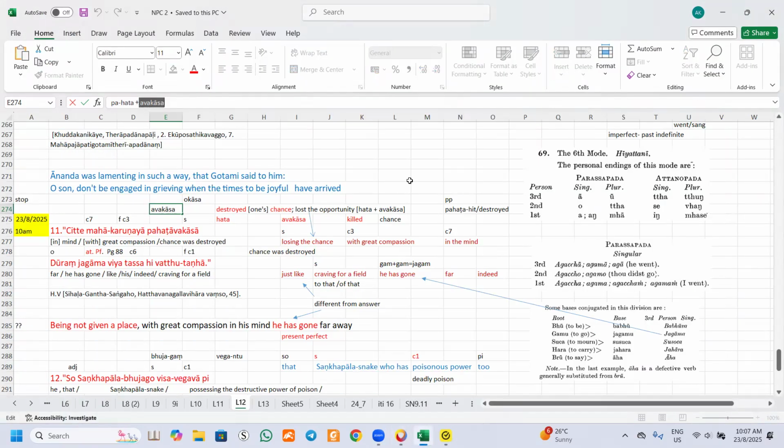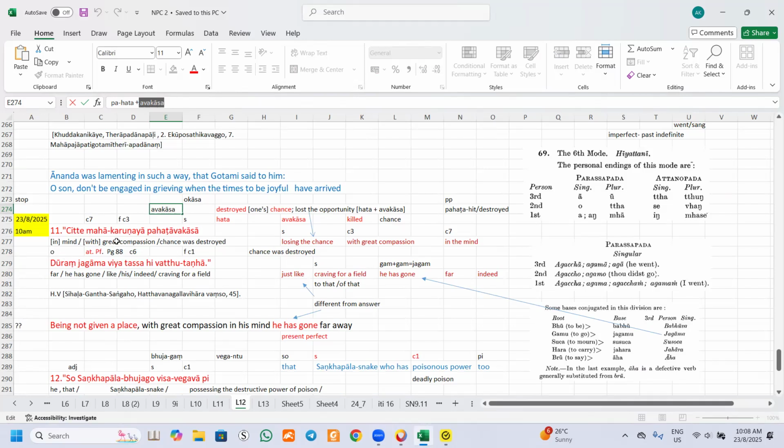So, bearing that in mind, if you take the word pahata, it means the opportunity was destroyed, because we take this as a past participle. The chance or the opportunity was destroyed. Now you look at this. This cannot be an object because chitte is a neuter noun. The plural is chittani. So in this case, it has to be a locative, in the mind.